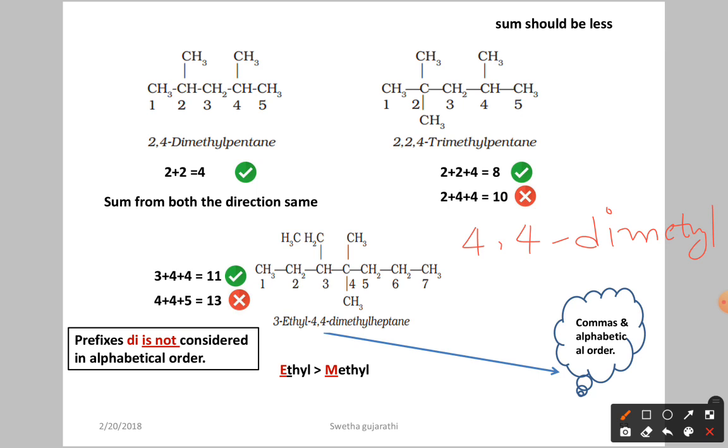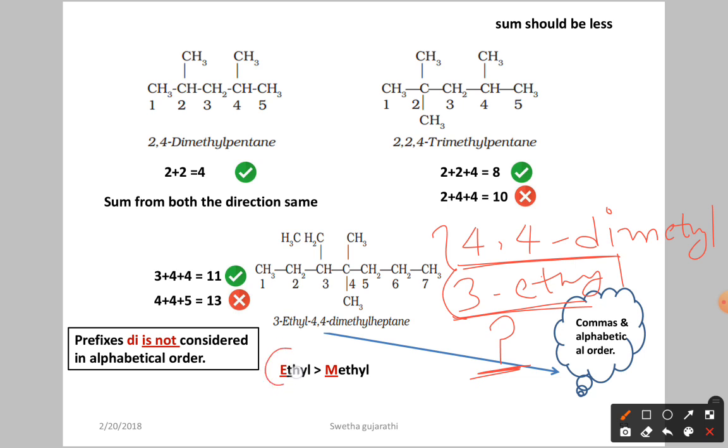Next, at the third position we have the ethyl. Now the positions are over. Our doubt is: shall we write 3 ethyl 4 comma 4 dimethyl first, or 4 comma 4 dimethyl 3 ethyl first? Which one do we write first? Again we have to follow alphabetical order. As you know very well, ethyl comes first alphabetically, then after that methyl.